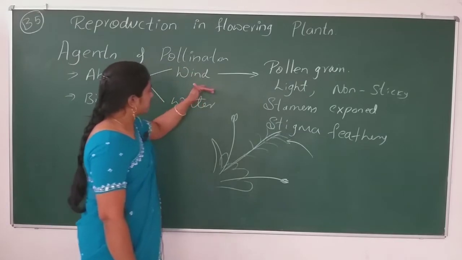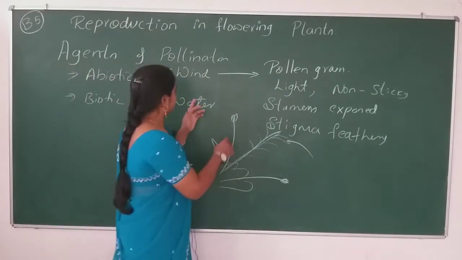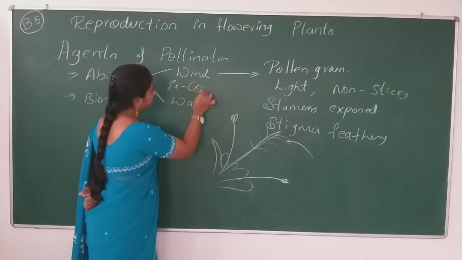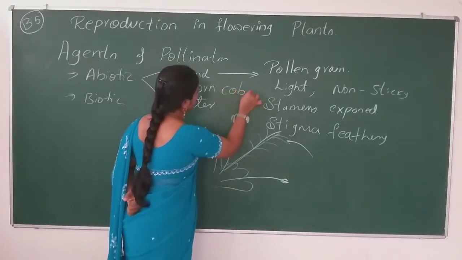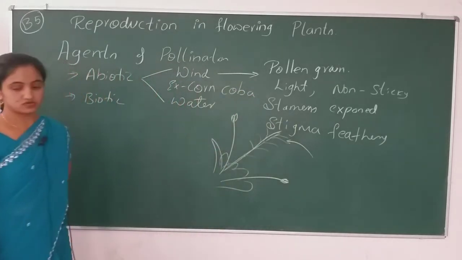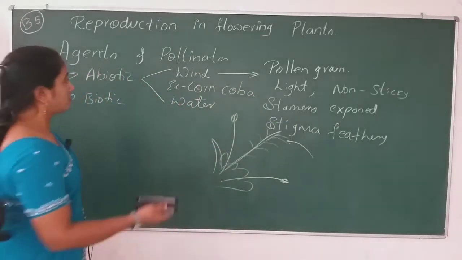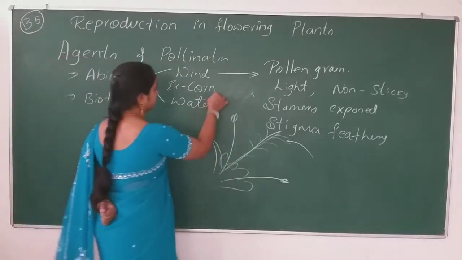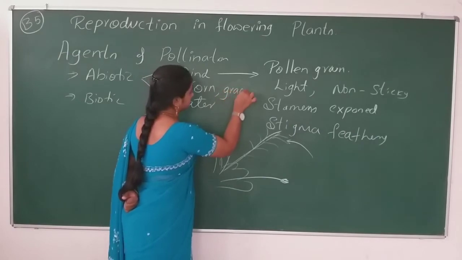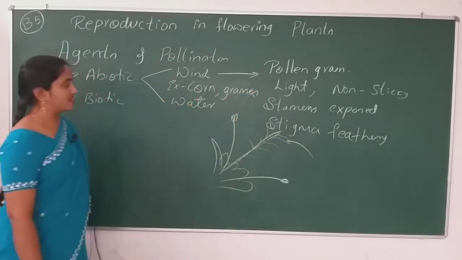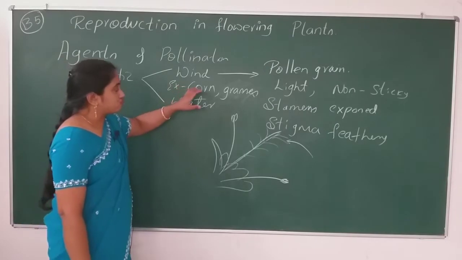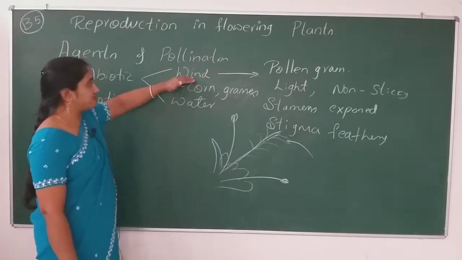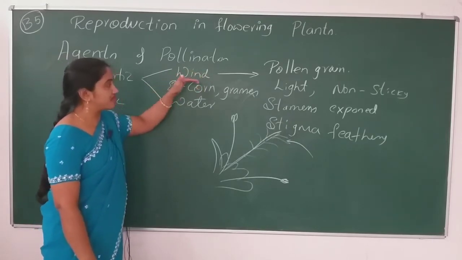With this we will look at examples for wind pollination. One is corn. You just remember this as a corn plant, and one more is grasses. So the grasses and the corn plant are the two examples we are giving for wind pollination.